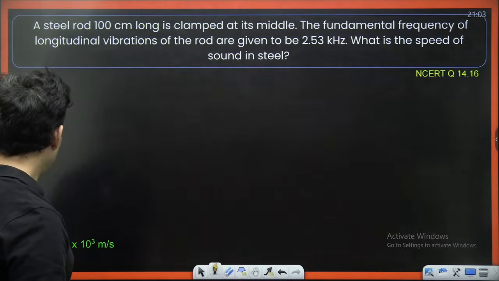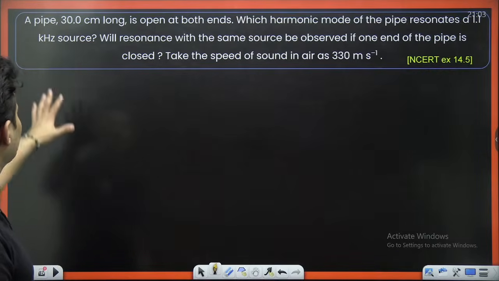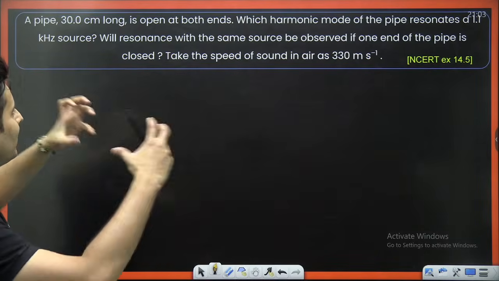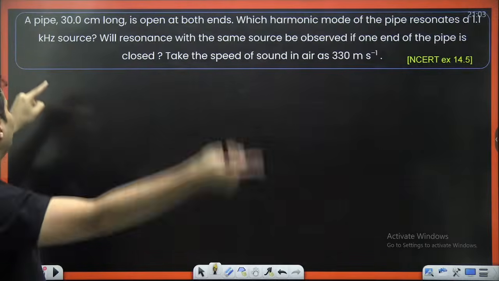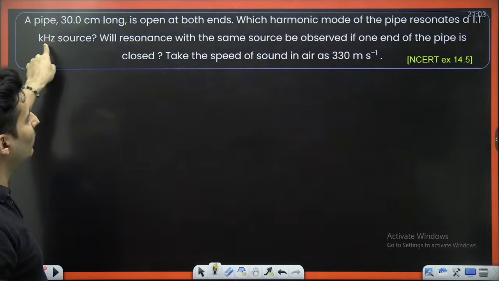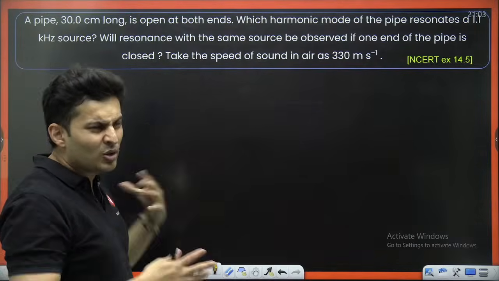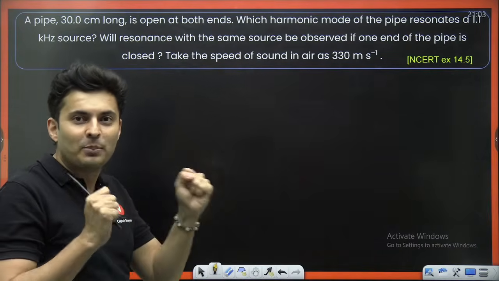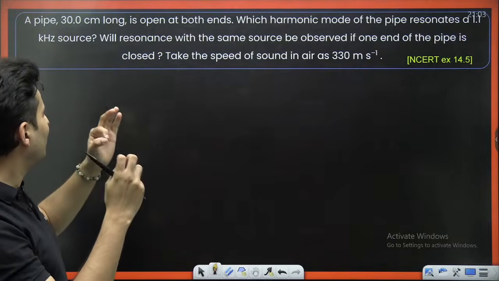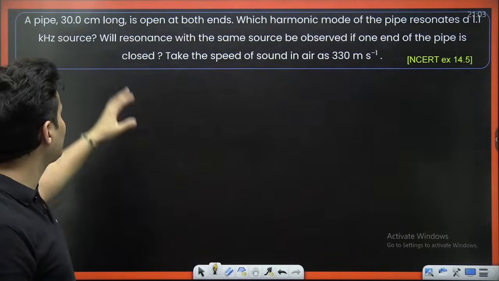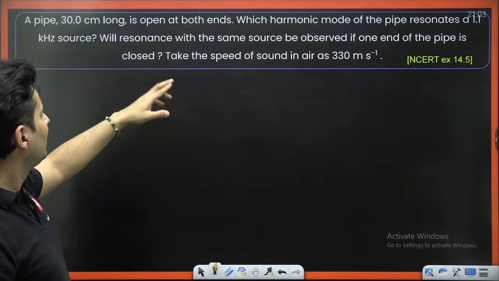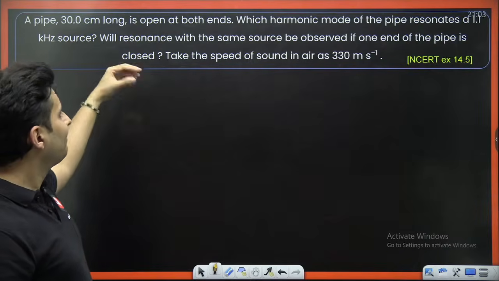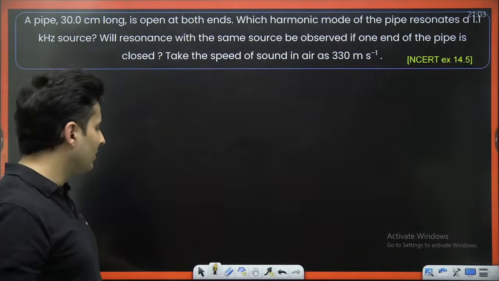Yes. So moving on to the next few questions. A pipe open at both ends, which harmonic will it resonate at 1.1 kilohertz? Resonate means it will be in sync. It is happy in that particular way in which it is oscillating. Will resonance with the same source be observed if one end is closed? Take the speed of sound as this much.